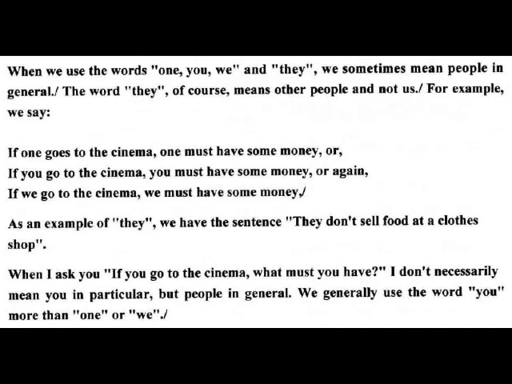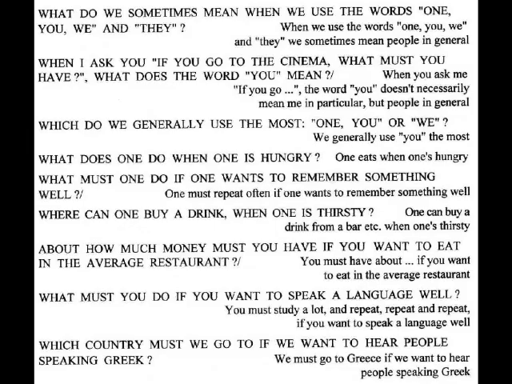As an example of they, we have the sentence, they don't sell food at a clothes shop. When I ask you, if you go to the cinema, what must you have, I don't necessarily mean you in particular, but people in general. We generally use the word you more than one or we. What do we sometimes mean when we use the words one, you, we, and they? When we use the words one, you, we, and they, we sometimes mean people in general.